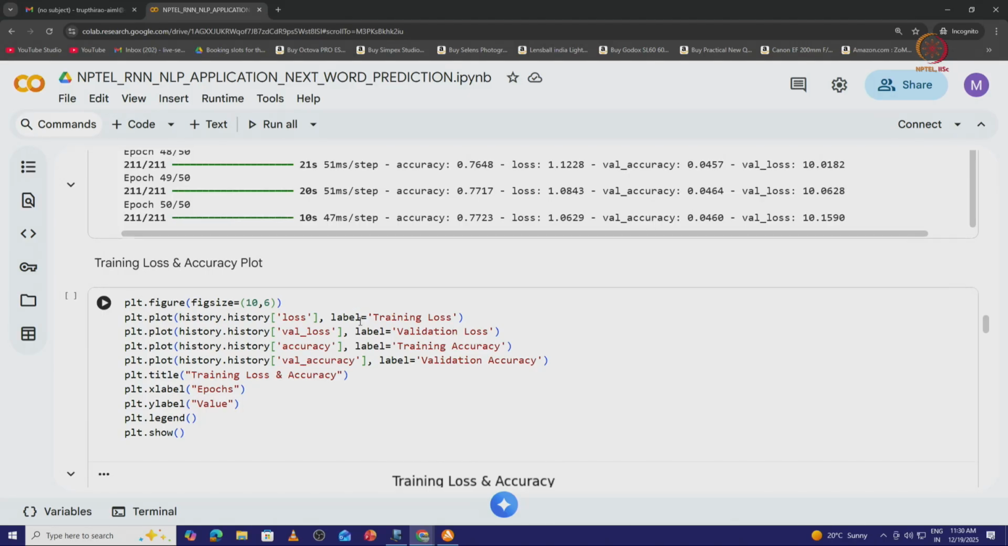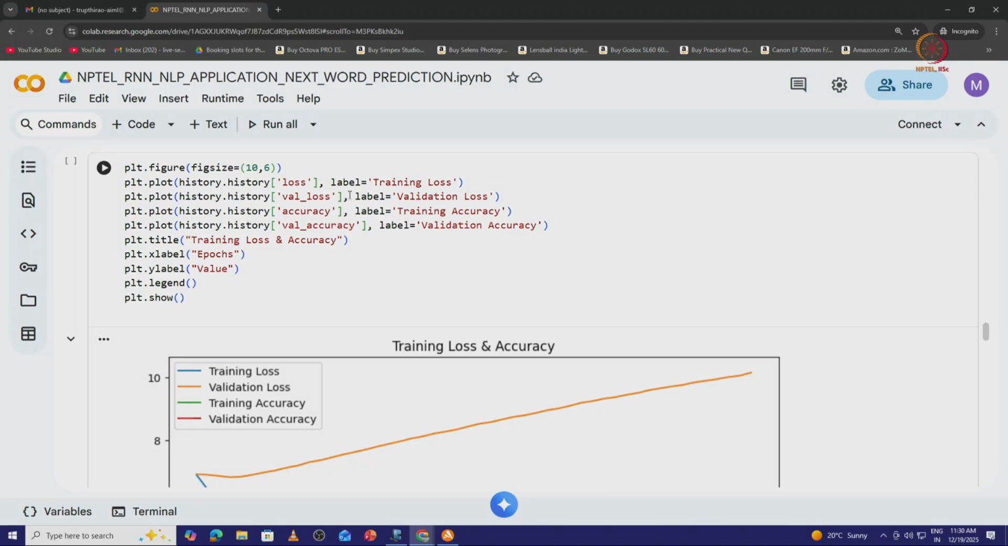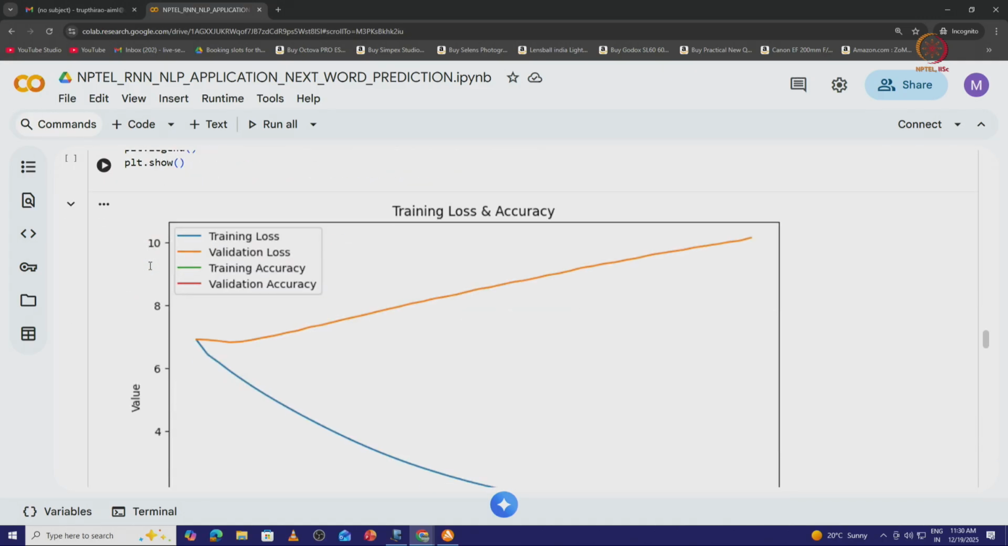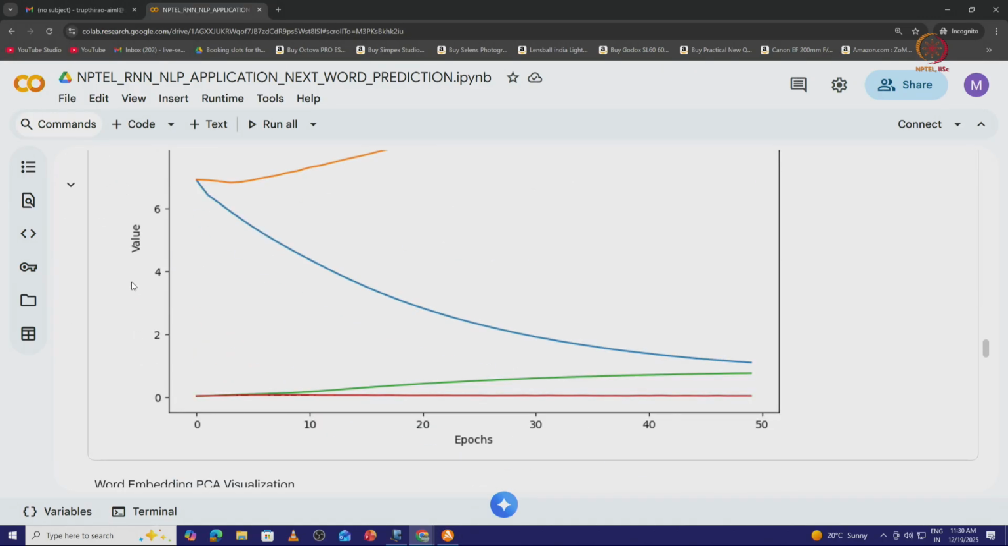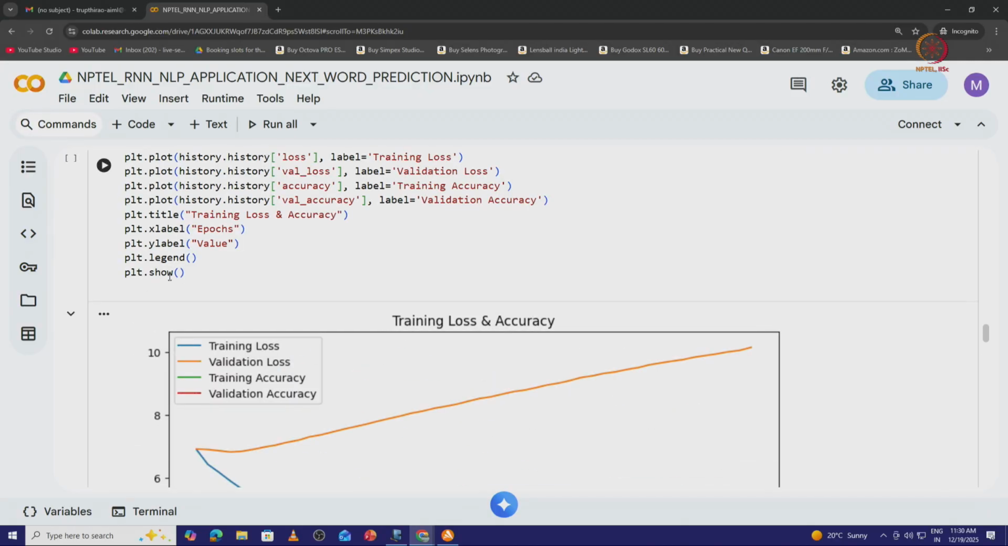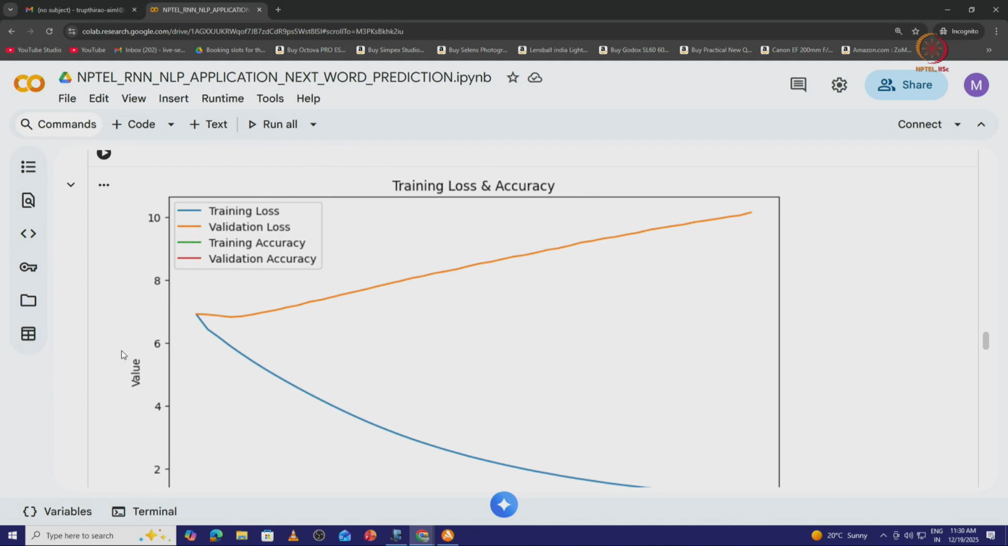Corresponding labels are also given, so that we have a legend for the different colors, and the title of the graph is training loss and accuracy. Let the name given to the X label be epochs and the Y label be values. Let me show the legend here and then show the plot.